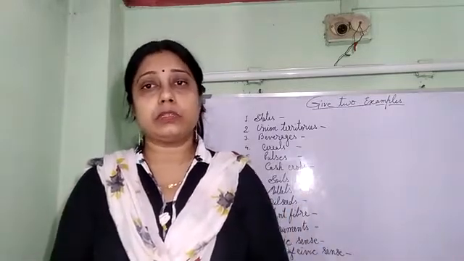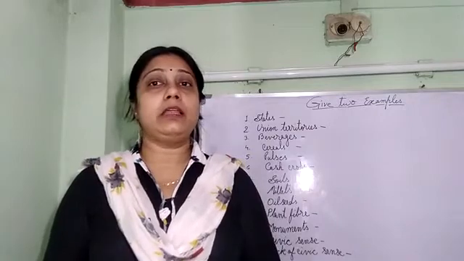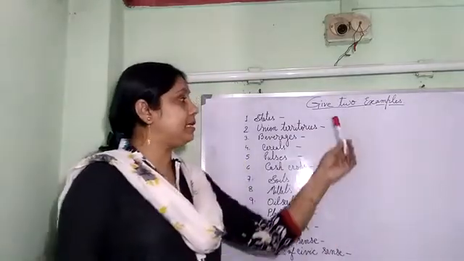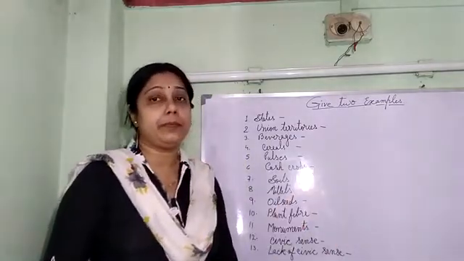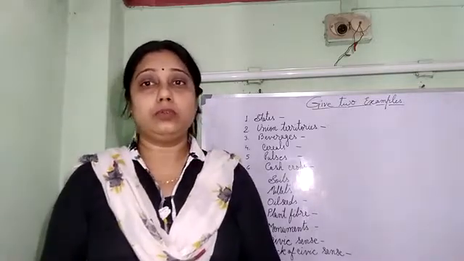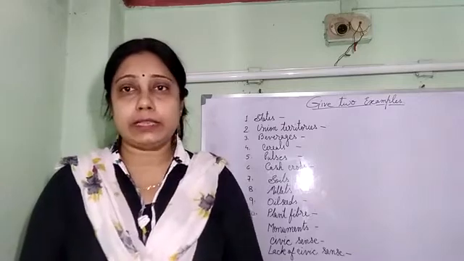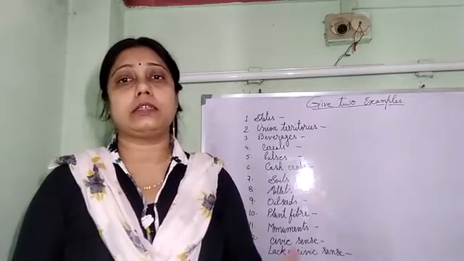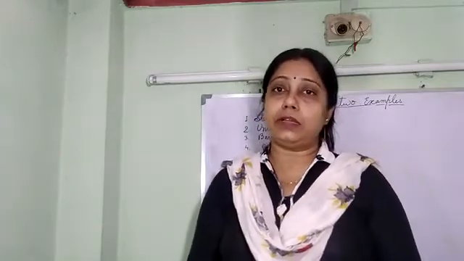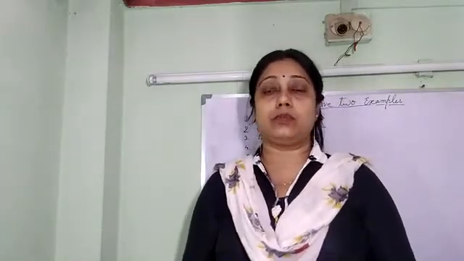will be given in elaborate, that means you have to write subjective type, that means you have to write in detail. Some questions will be there in subjective, and among them one topic is give two examples. This topic is very important because you have to do thorough study to answer this type of questions. Until and unless you are reading the chapters thoroughly, you cannot answer this type of questions. So let us revise some of them today. Then you will have an idea of how to answer these questions.